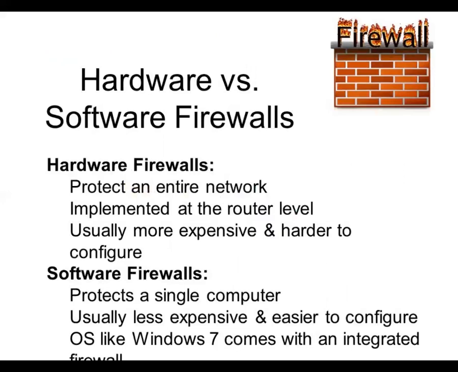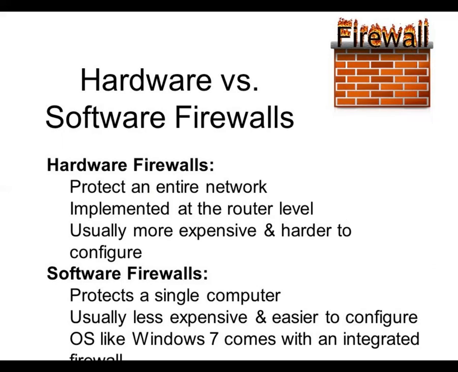This is the difference between the hardware and the software firewall. A hardware firewall protects an entire network, is implemented at the router level, and is usually more expensive and harder to configure. The hardware firewall is configured at the hardware level, while the software firewall is used to secure at the individual level or at the software level.